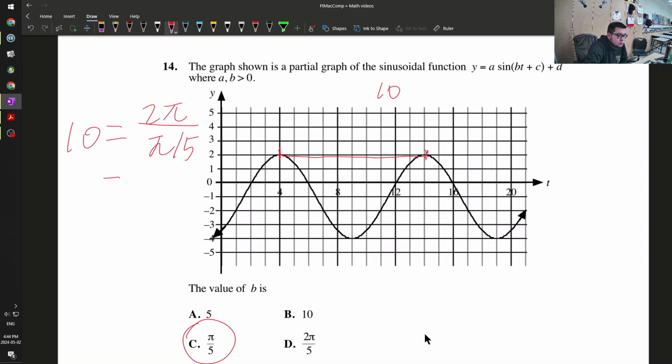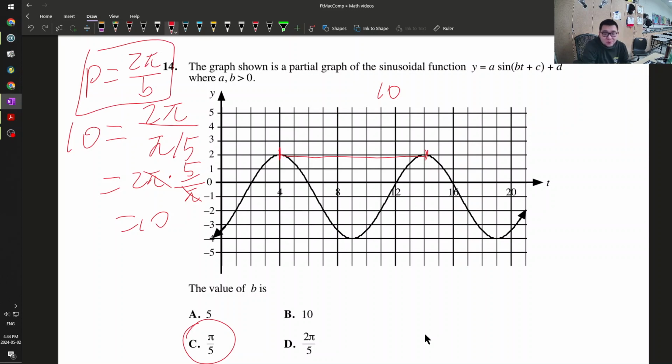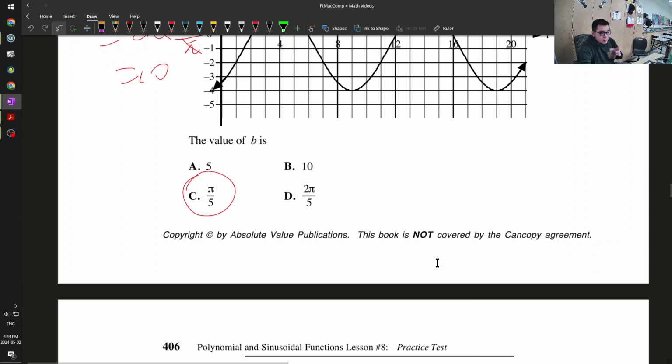Which is equal to 2 pi times 5 over pi, which is 10. Okay, so what is this? Period is equal to 2 pi over B. Okay, that will be nice to remember if I'm writing the test. I just forgot because I haven't done this in a long time.